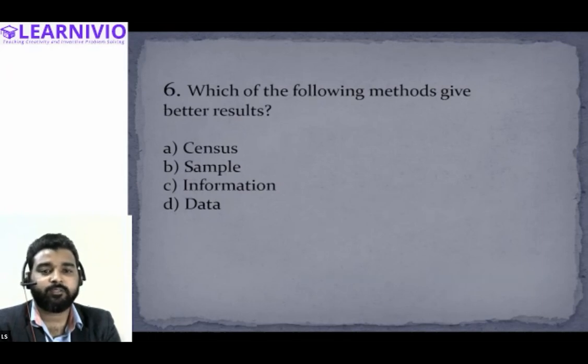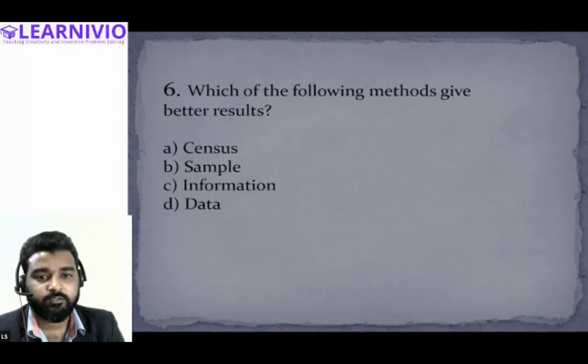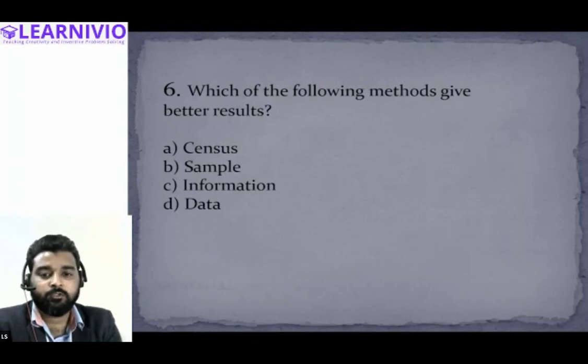Question 6. Which of the following methods gives the better result? Samiksha will answer this. Census, because we'll take it individually and it will be more accurate. We get the detailed information, because we collect information from each and every item of the population. Therefore, there are chances that the result we get will be more accurate. All right, we will get a better result. So option A is the correct option.